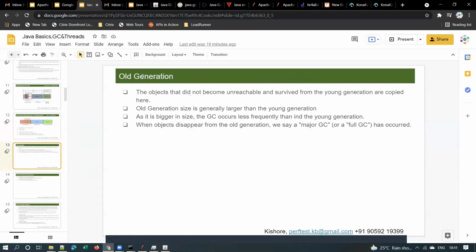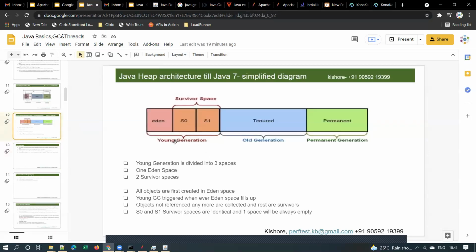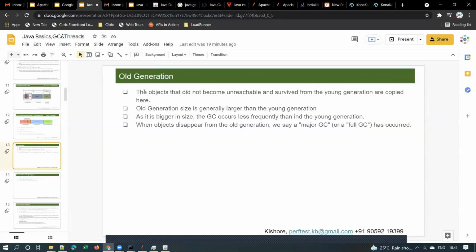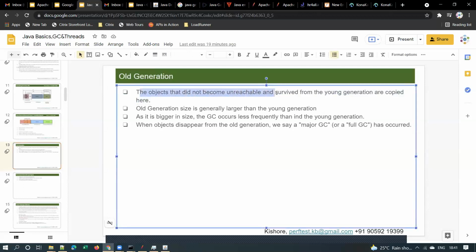So, let us understand this young generation and old generation. I gave the explanation for young generation, and old generation is in the next slide, right? The objects that did not become unreachable and survived from the young generation are copied here, to the old generation. Objects which did not become unreachable means some objects which are still in usage and survived the GC cycles, which are still existing even after that, are copied to the old generation.